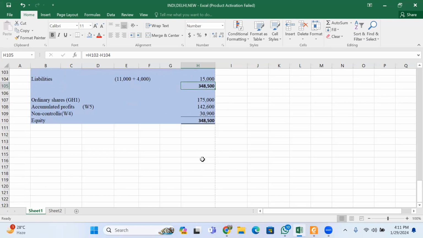Then you add the 3, then get 348,000 as your total equity. So basically that is how you resolve this particular question.